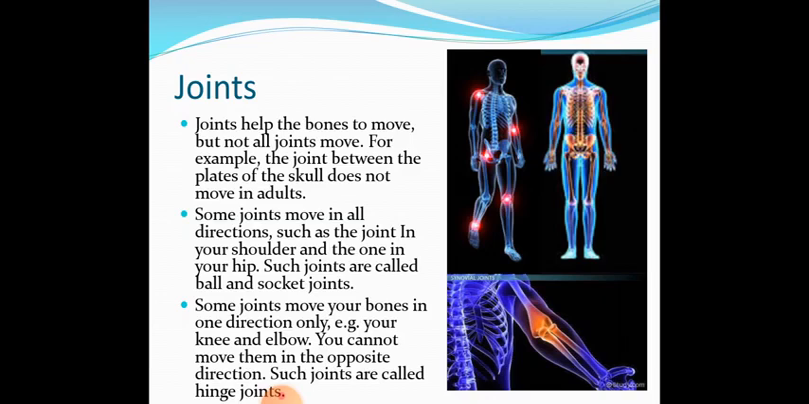The second one is the hinge joint. Such types of joints help the body to move in only one direction, like the knee and elbow. With knee joints and elbow joints, we can only move in one direction, not in all directions. Such types of joints are called hinge joints. The picture of the elbow joint is there on page 6.